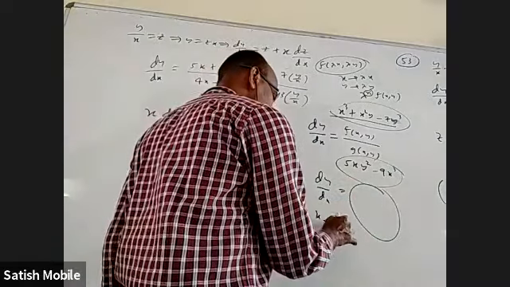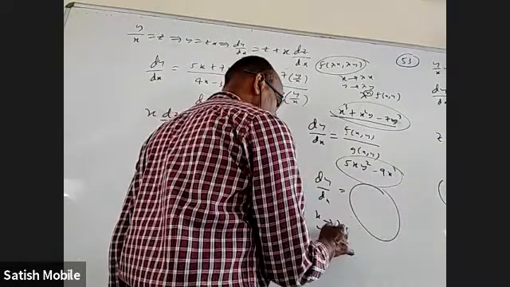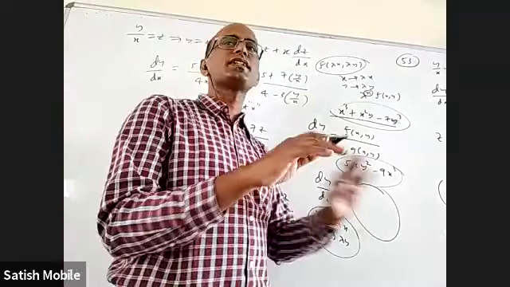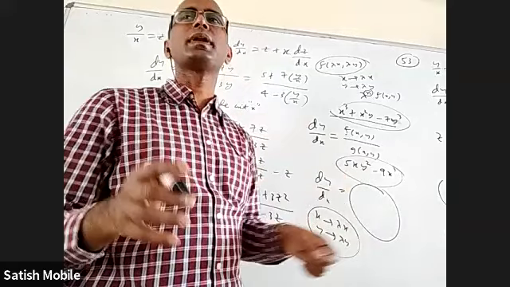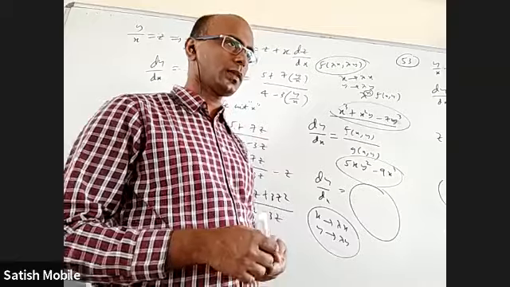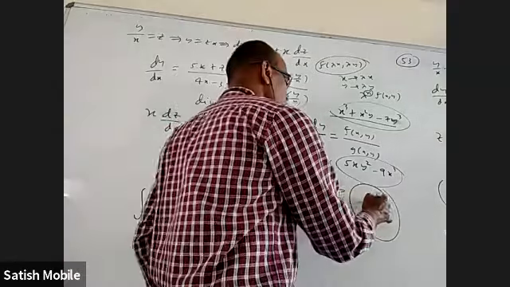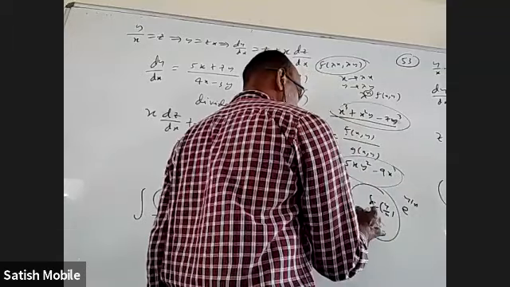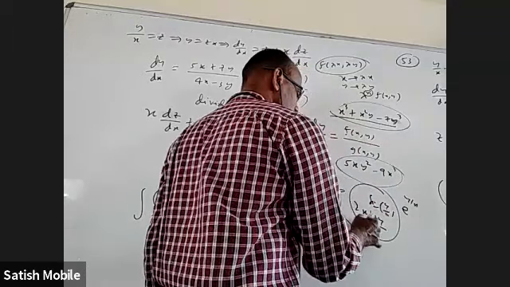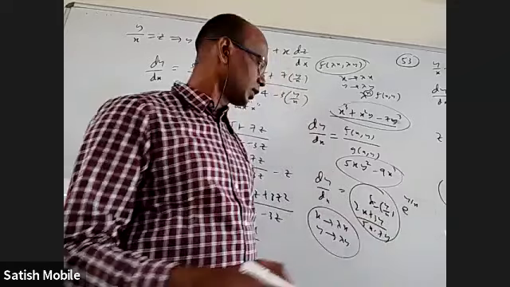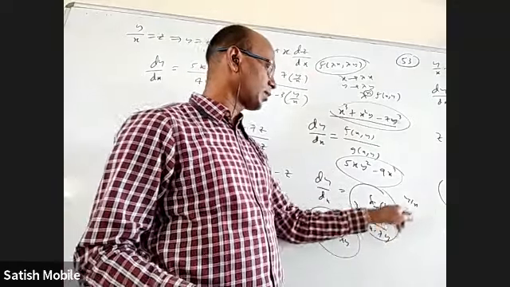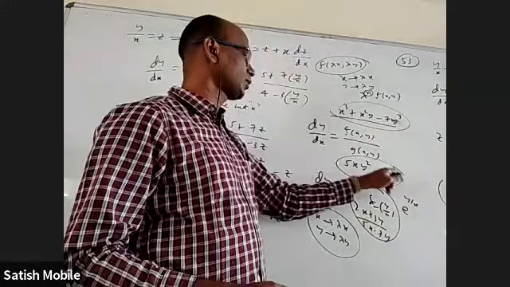You write x as lambda x, y as lambda y. Then there should not be any change in this. Lambda should get completely cancelled. Then that kind of questions you can use this method. You may have sine y by x. You may have e power y by x. You may have 2x plus 3y by 5x minus 7y. Doesn't matter. Here x as lambda x, y as lambda y. Lambda will come common here, cancel. Here lambda will cancel. Here cancel. Here lambda cube will come common and cancel.